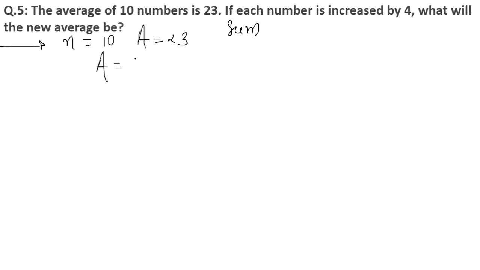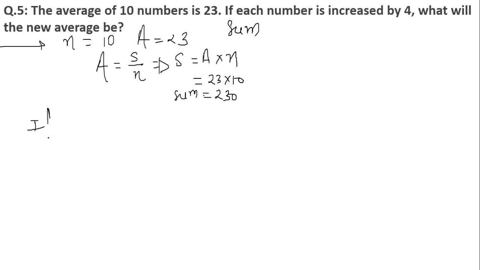Average is equal to sum divided by n. So sum will be equal to average into n. So that is equal to 23 into 10, 230 will be the summation. Okay, now if we start increasing each and every number by 4,